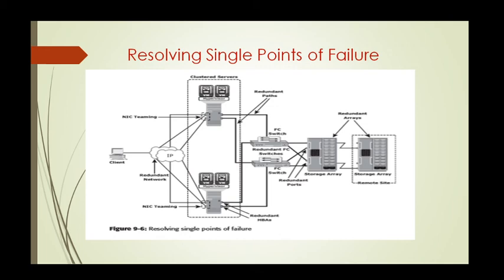Next is the configuration of redundant switches to account for a switch failure. Then we also have configuration of multiple storage array ports to mitigate a port failure. Also we have RAID and hot spare configuration to ensure continuous operation in the event of a disk failure. So different RAID and hot spare configurations are done to make sure that continuous operation goes on even in the case of a disk failure. Implementation of a redundant storage array at a remote site is done to mitigate a local site failure.